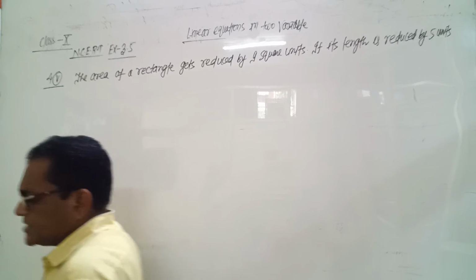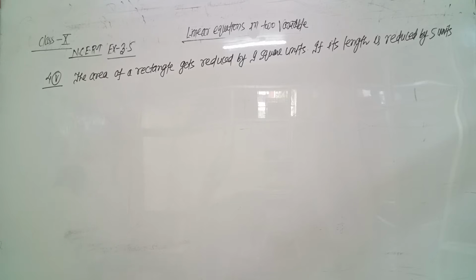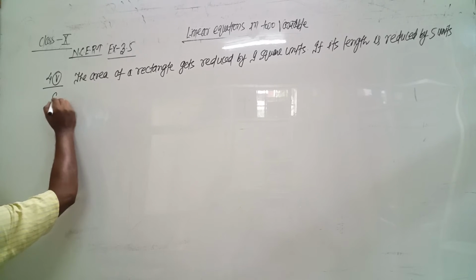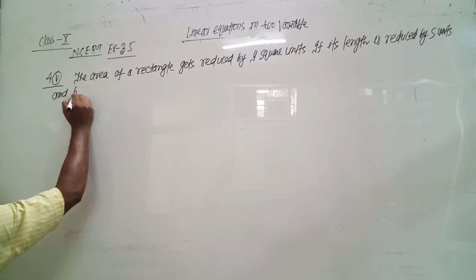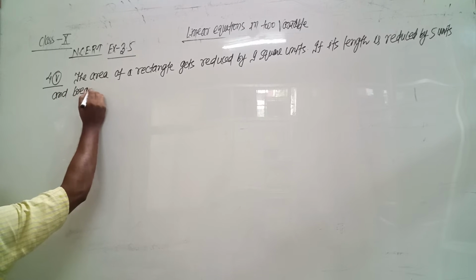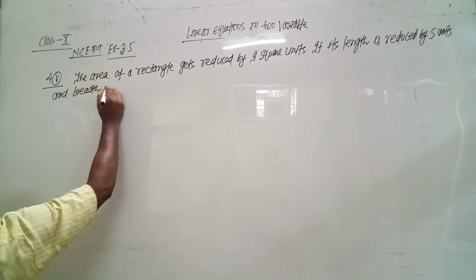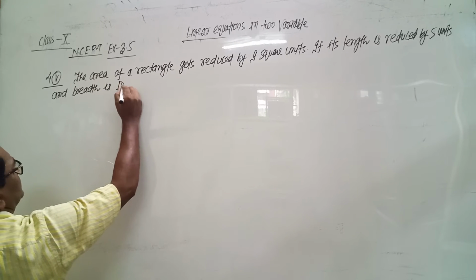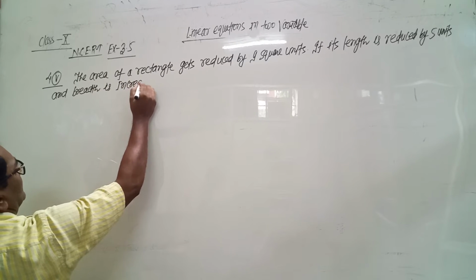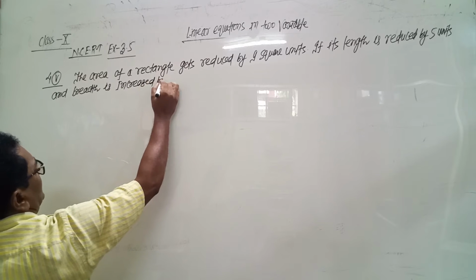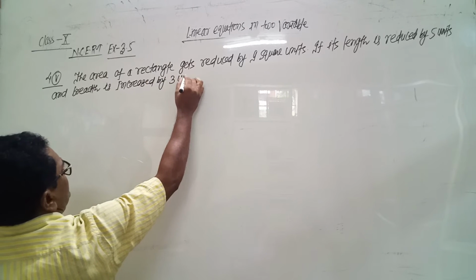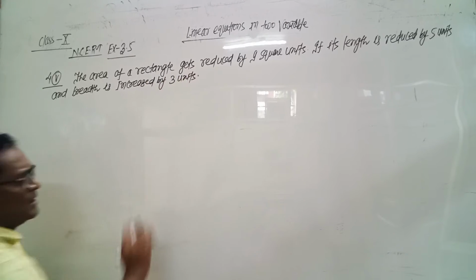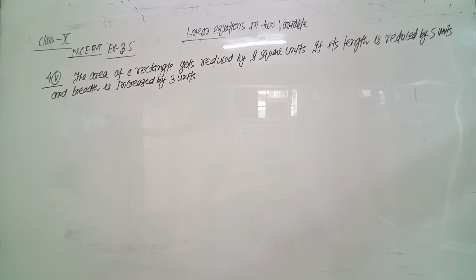If its length is reduced by 5 units and breadth is increased by 3 units. This is the first part of the question.